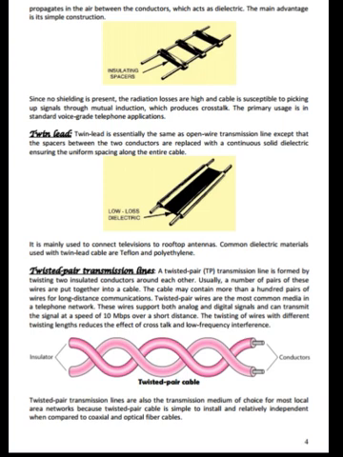These wires support both analog and digital signals and can transmit the signal at a speed of 10 Mbps over a short distance. The twisting of the wires with different twisting lengths reduces the effects of crosstalk and low frequency interference. See the figure. Twisted pair transmission lines are also the transmission medium of choice for most local area networks because twisted pair cable is simple to install and relatively inexpensive when compared to coaxial and optical fiber cables.